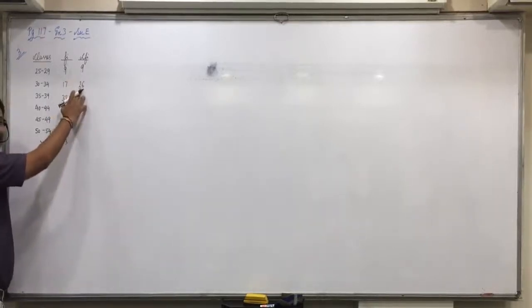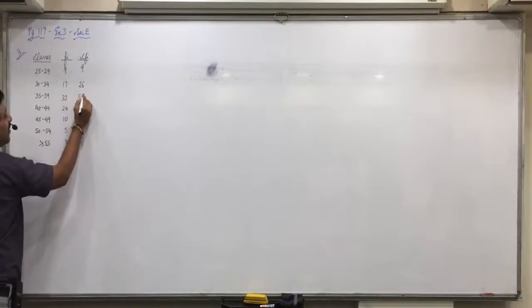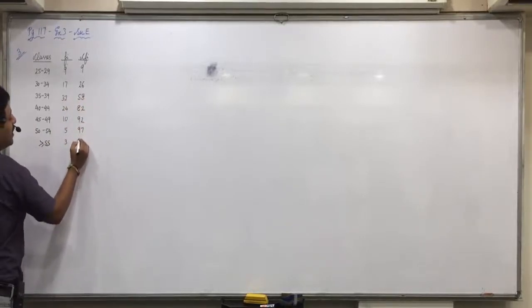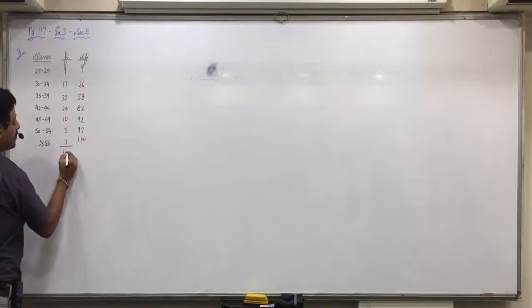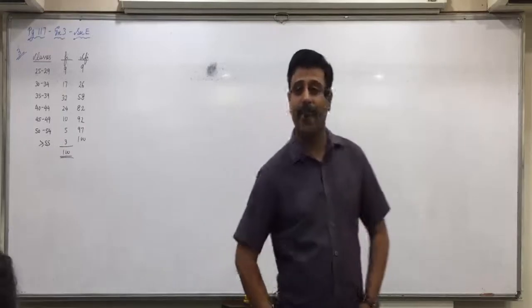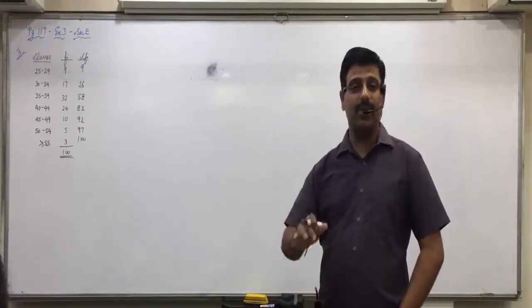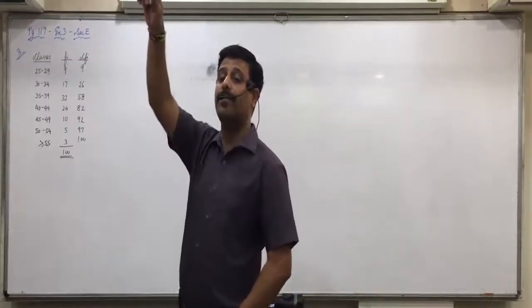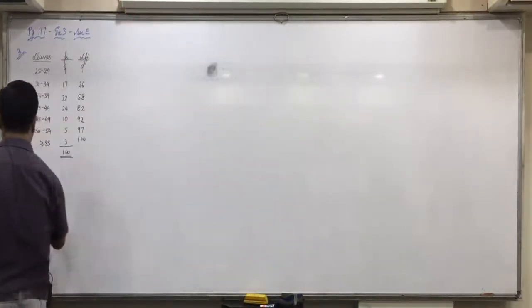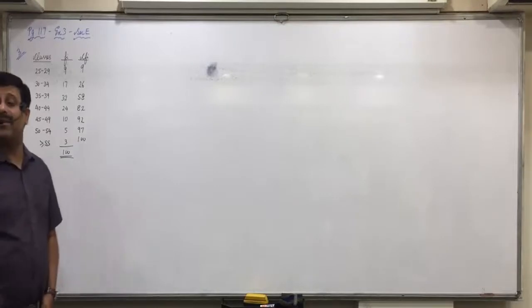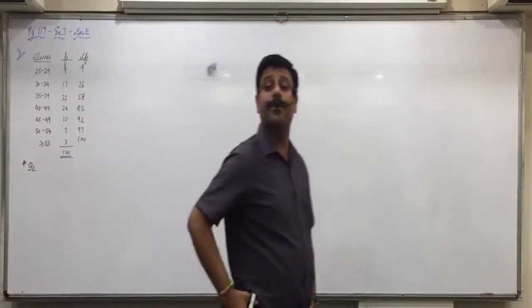9 plus 17, 26, 26 plus 32, 58, plus 24, 82, plus 10, 92, plus 5, 97, plus 3, 100. So all of you able to get the CFIs? Now we need two things, Q1 and D4. So first of all for Q1, Janvi Agarwal, first step for Q1. What will you find for Q1 first step?